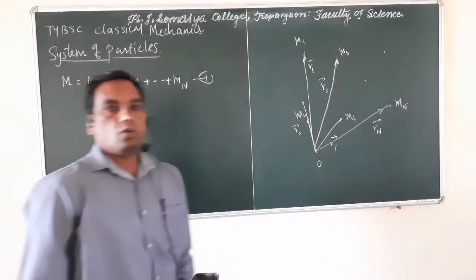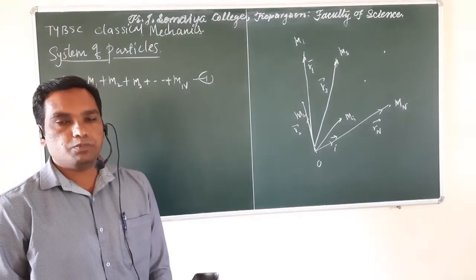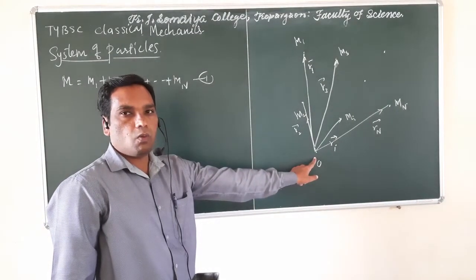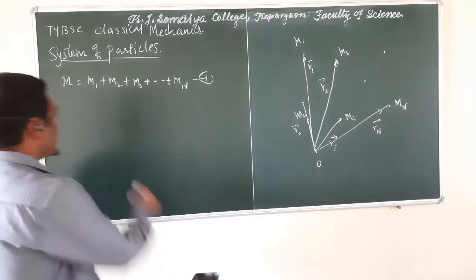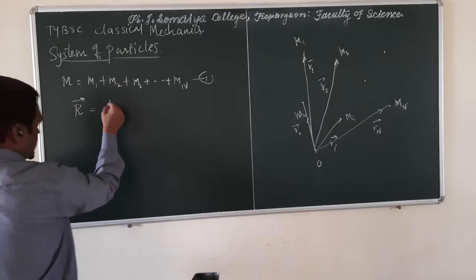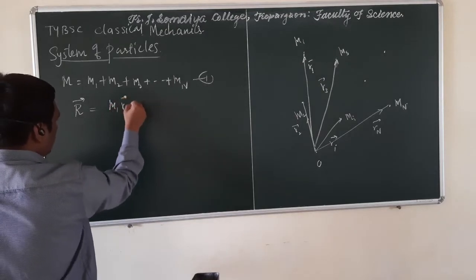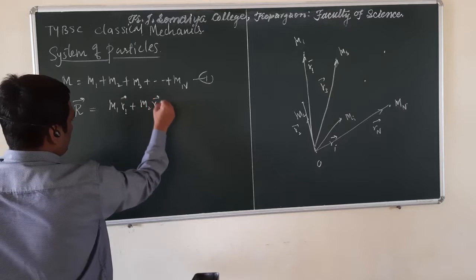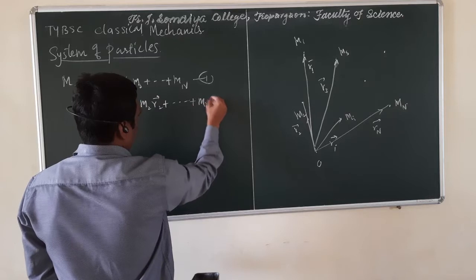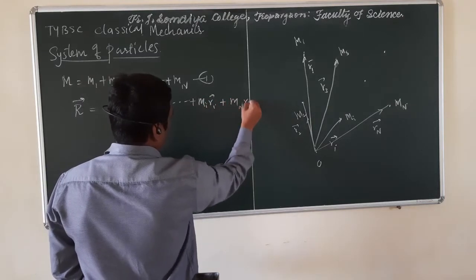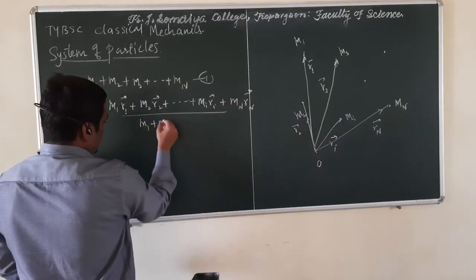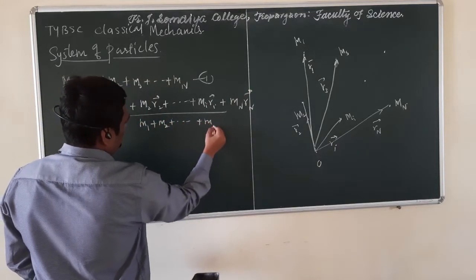Now, to get the weighted average or position of the center of mass with respect to an arbitrary origin, we have to take vector R, the center of mass for that system, which is nothing but m1 r1 plus m2 r2 plus mi ri plus mn rn, divided by m1 plus m2 up to mn.